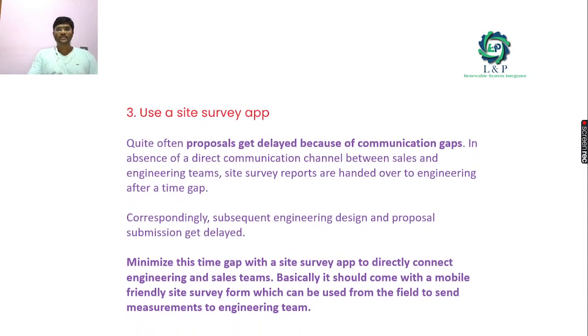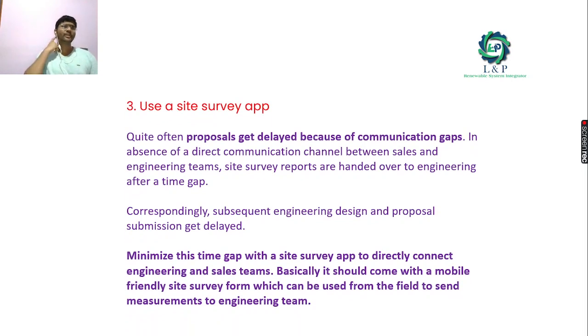The third important factor is to always use a site survey app. Say, for example, somebody is doing a site survey on Friday, and Saturday and Sunday are week offs. Proposals get delayed because of communication gaps.